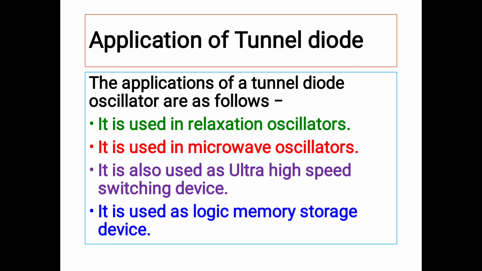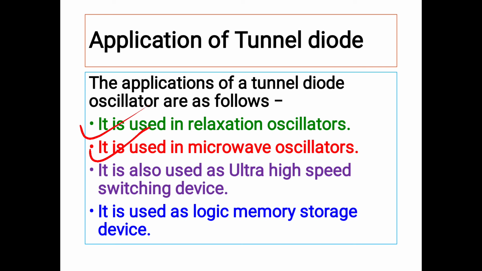And now we will focus on the applications of the tunnel diode. There are a lot of applications of tunnel diodes in our daily life, in our electronics. The first application is that it is used in relaxation oscillator circuits. Tunnel diodes are used in oscillator circuits, or we can say they are used for generating high frequency sine waves, and they are used in microwave oscillators.